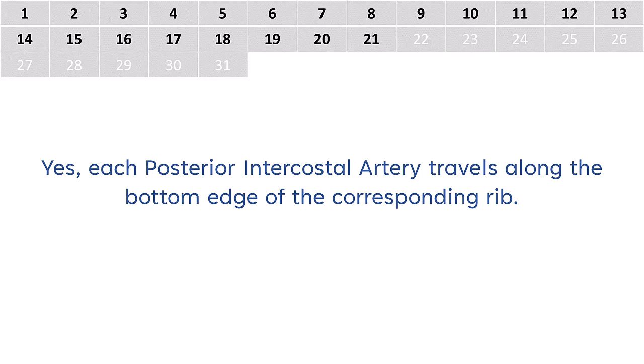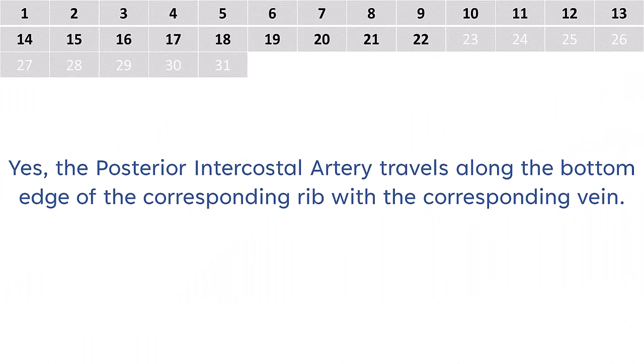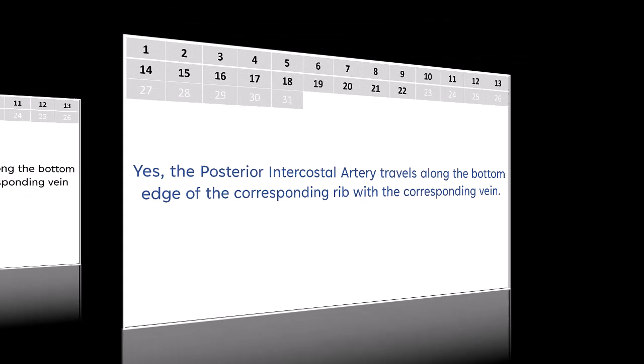Yes, it travels along the bottom edge of the corresponding rib. Does it travel along the bottom edge of the rib with the corresponding vein? Yes, with the corresponding vein.